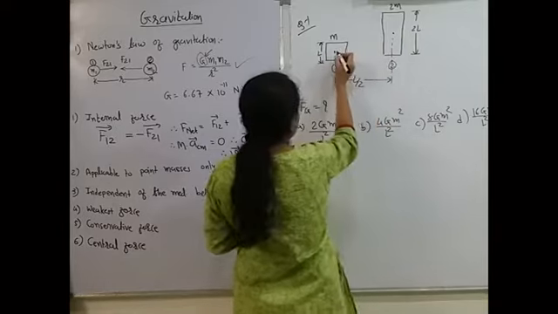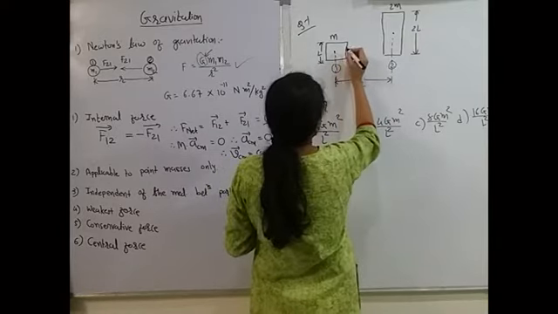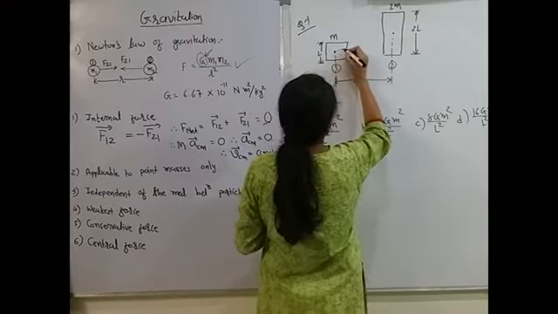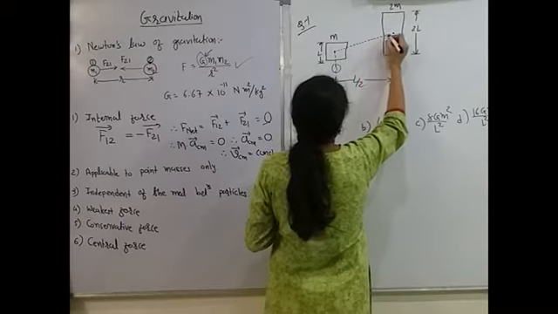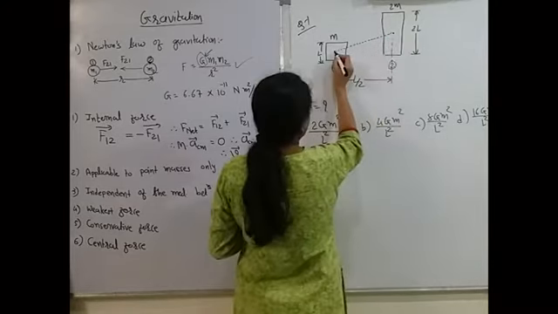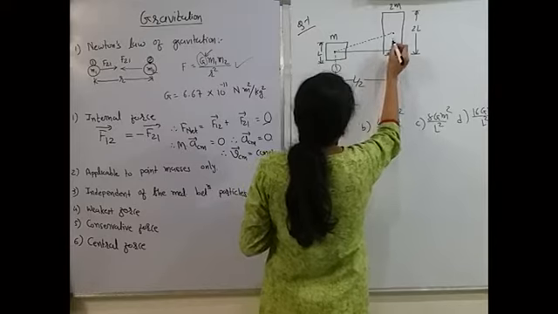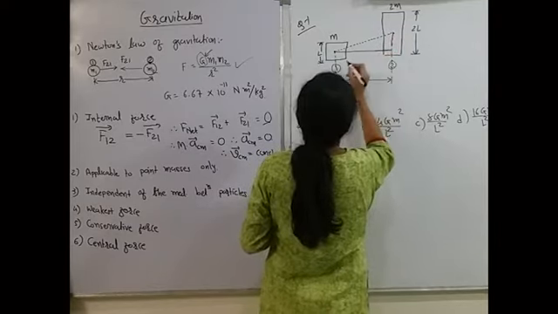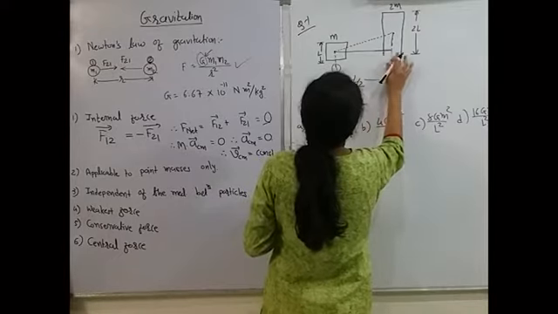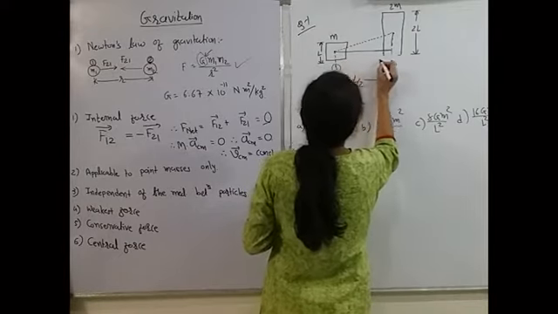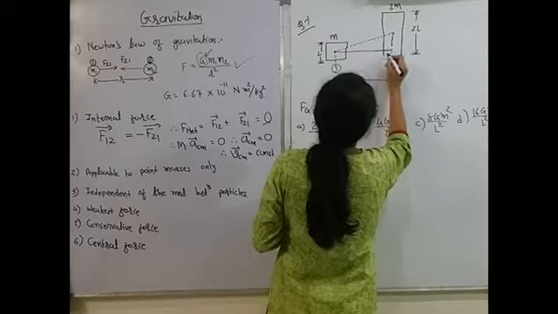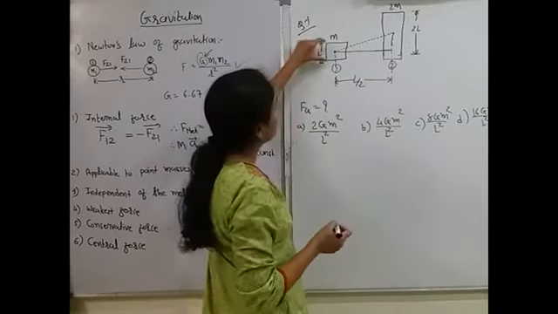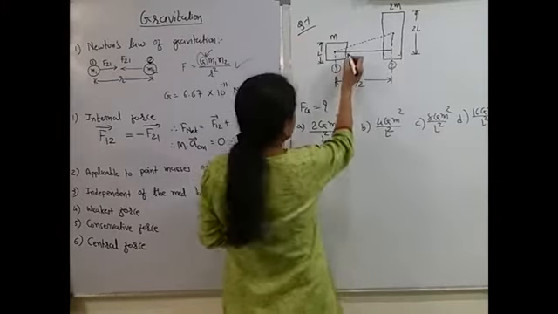Okay. Now, what will be the distance between these two centers? I have to find this distance. How can I find? I can use Pythagoras theorem. See, ये पूरा L है, तो सेंटर कितने डिस्टेंस पर होगा?